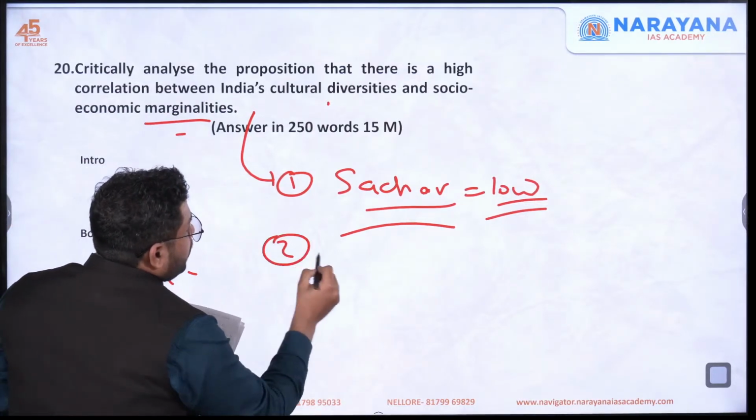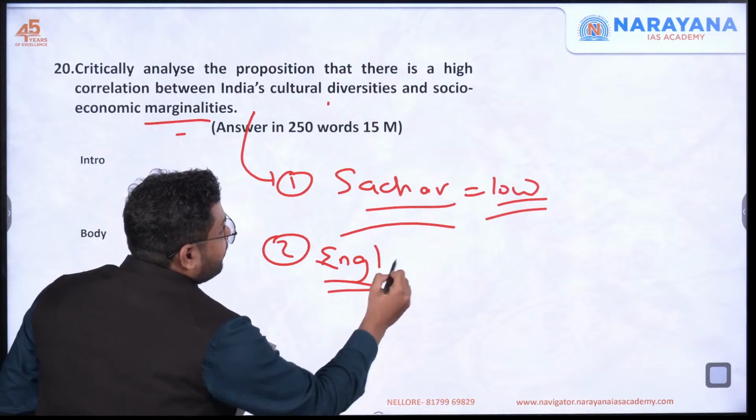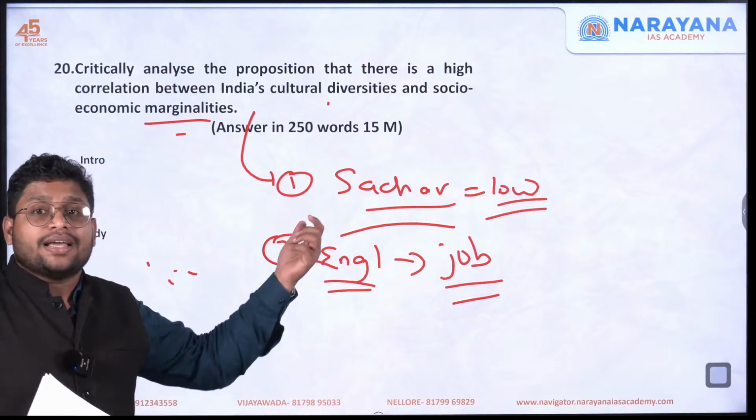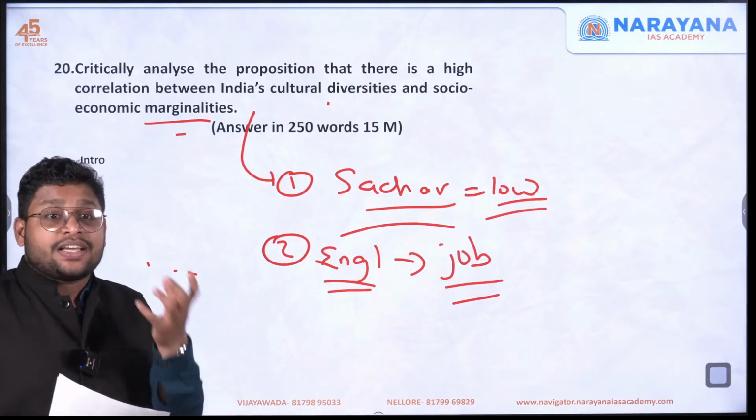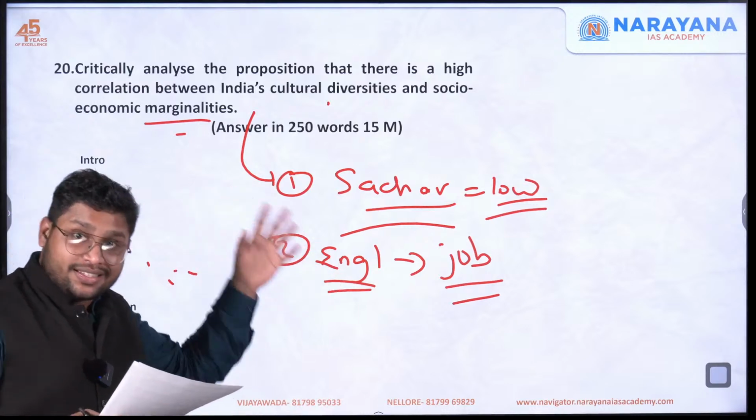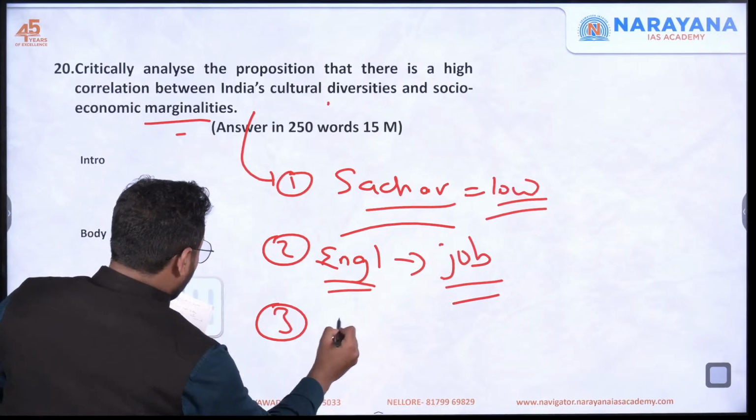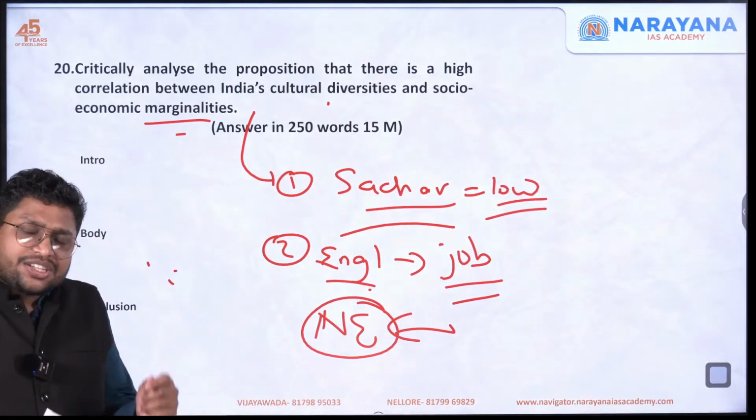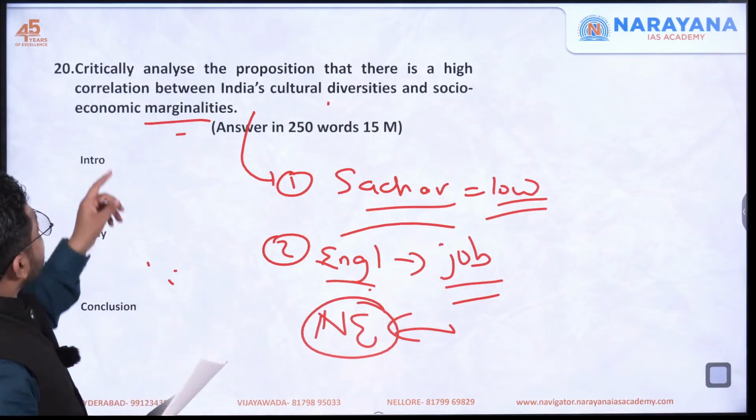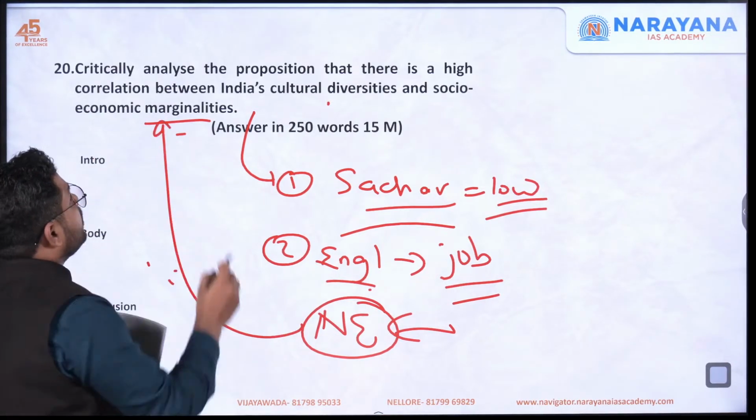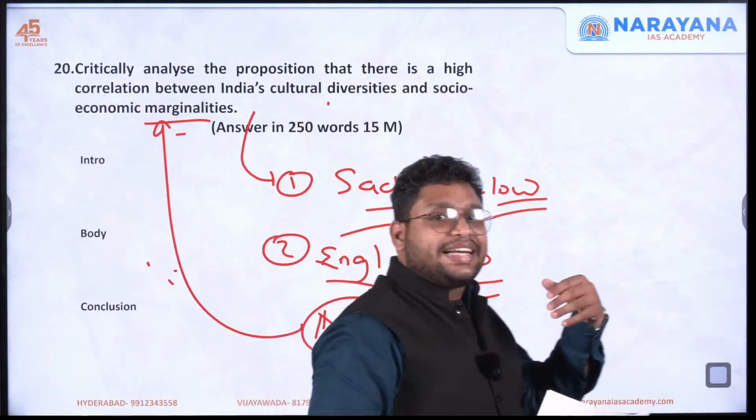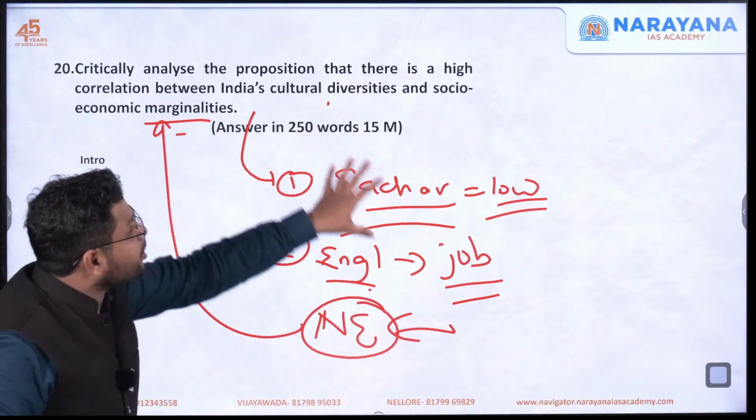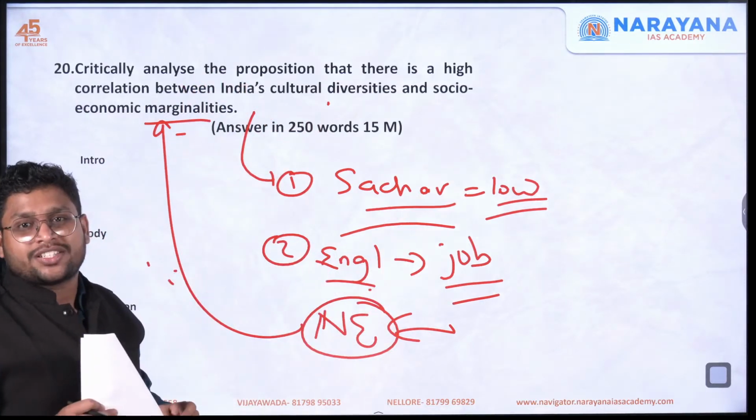You can also show the issue of language. For example, the English language. One who knows English will get better job opportunities, more job opportunities, whereas a person knowing only regional languages will not be getting those opportunities. So there is a difference. Then people from the northeastern part of India consistently face racial discrimination, and this further leads to their socio-economic status getting degraded. To some extent, they are not becoming part of the mainstream. So this is how you can show that to some extent, yes, we see that correlation.